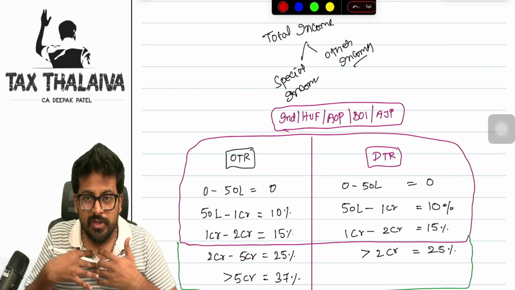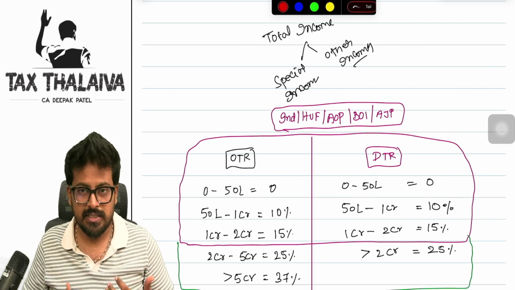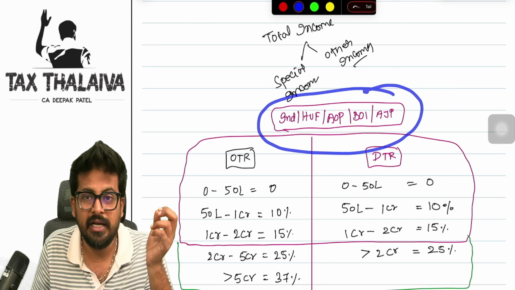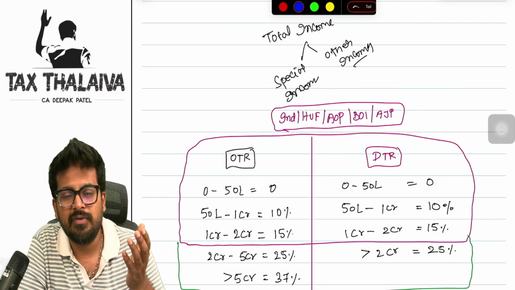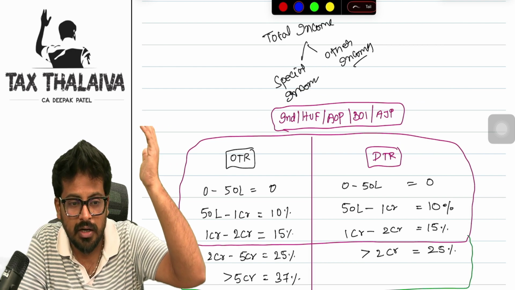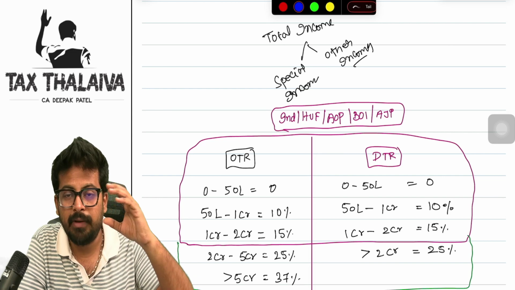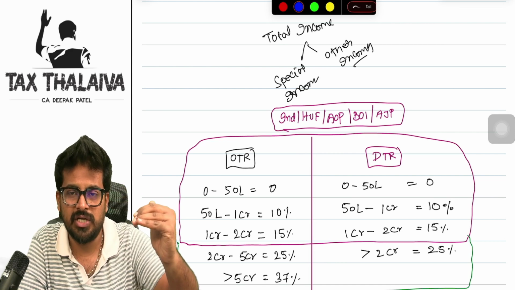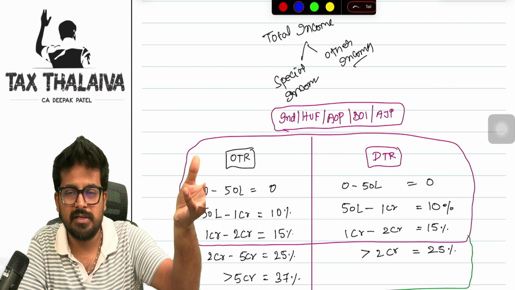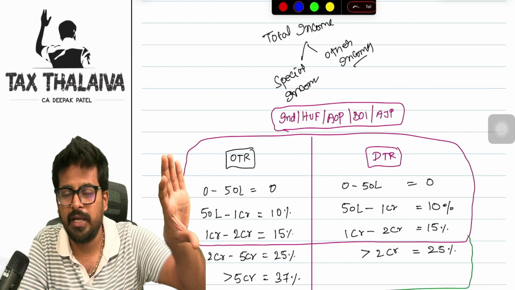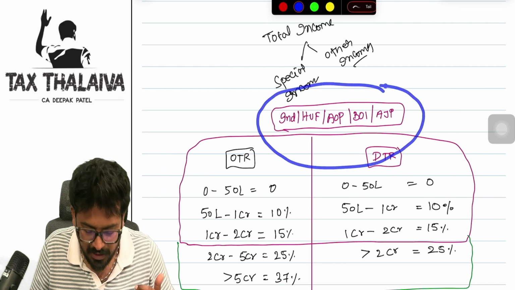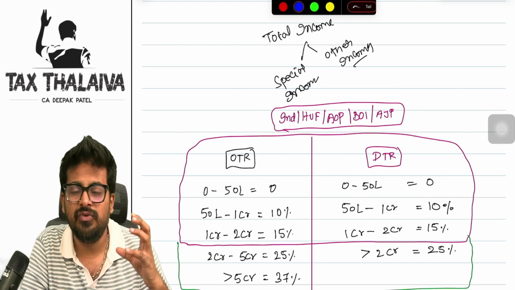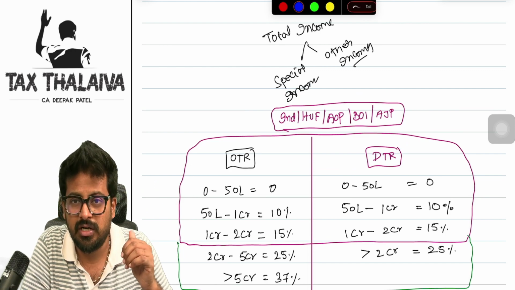Now, with this introduction, let me discuss the surcharge in the case of taxpayers being individual, HUF, AOP, BOI, and AJP. In this video, I will not cover the surcharge on companies, cooperative societies or firms, because in those cases the surcharge is pretty easy. There we have a flat surcharge rate like 10%, 7%, 12%, very straightforward, without complications. But for these taxpayers, there is a bit of complication in surcharge, and it is very confusing for students as well as practicing chartered accountants.